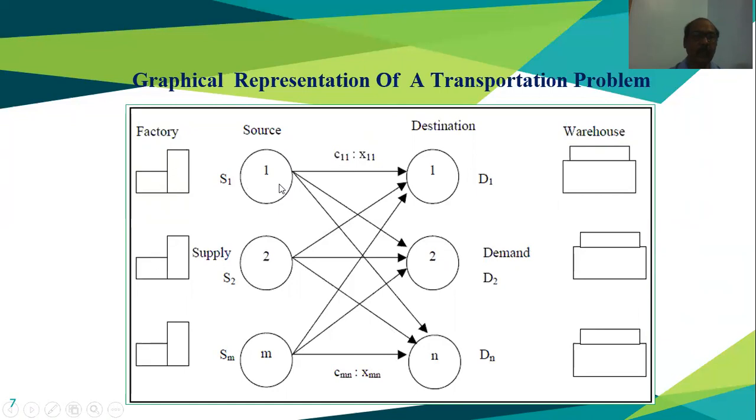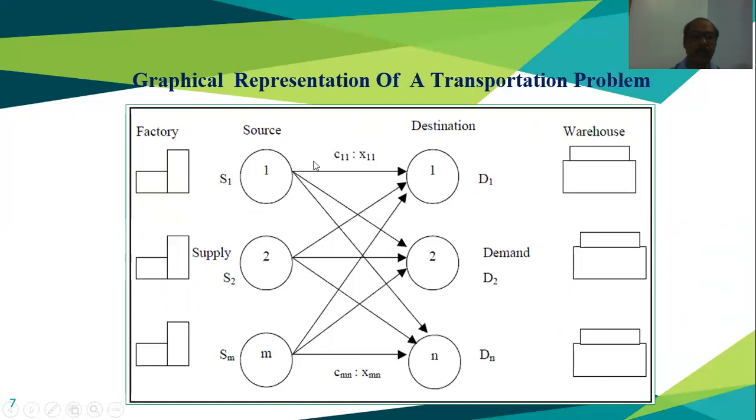Here we have M sources or M factories, or we can say that we have M supply points. S1, S2, S3, up to SM are our supply points, and we are supplying to the destinations. Our destinations are D1, D2, up to Dn, where the demand is created.